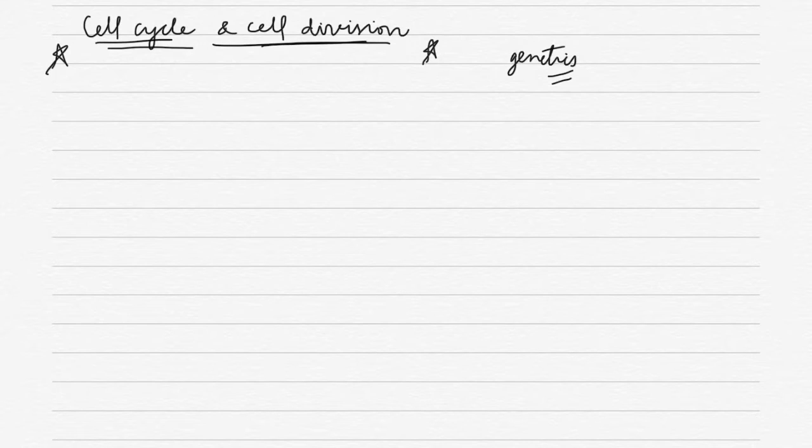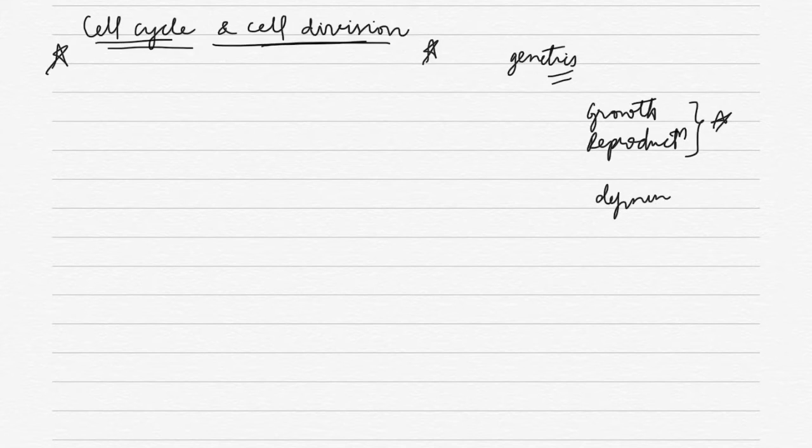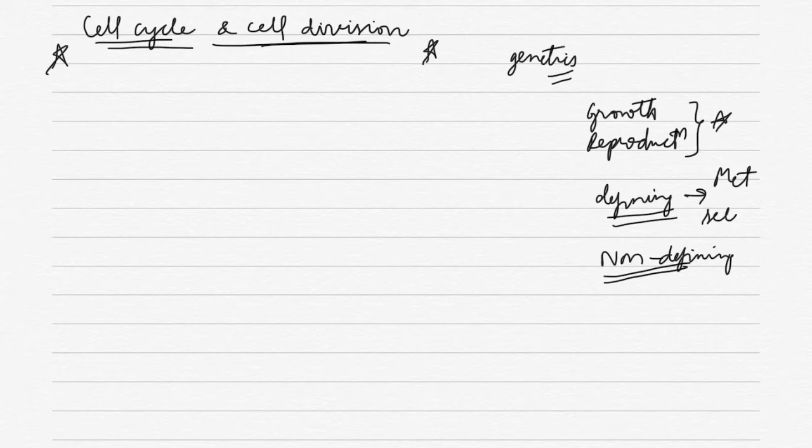So the first thing that we have to know is there is a controversial statement here. First, in the introduction, growth and reproduction have been considered to be the characteristic features of living organisms. But if you see the first chapter of 11th, we have defining features and non-defining features. In defining features we have metabolism and self-consciousness, and the non-defining features are reproduction and growth.